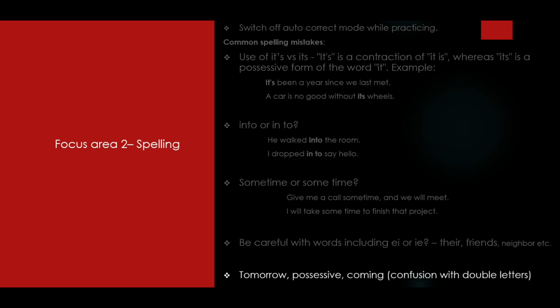The last that I would say is pay attention to words like tomorrow, possessive, or coming, where there can be double letters. For example, in tomorrow, I've seen that sometimes we tend to write TOMMOROW, with a double M instead of a double R. Similarly, possessive includes two double S. So you have to pay attention to such words which have double letters.